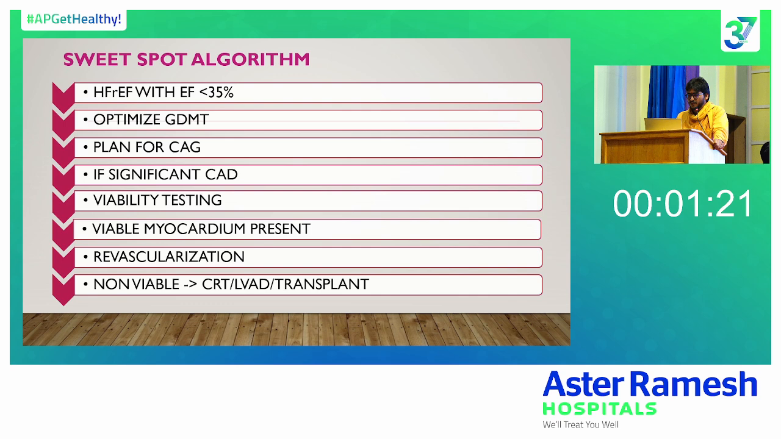So this is a decision point where we can change the trajectory of heart failure, and you can revert the remodeled LV to a normal LV, or at least improve the EF and reduce the repeat hospitalizations for heart failure.